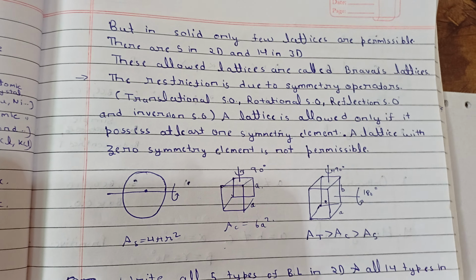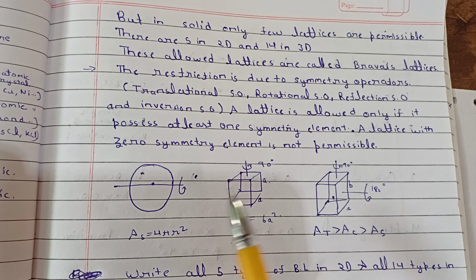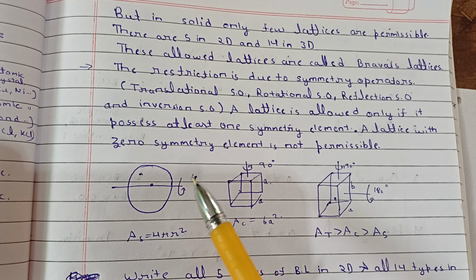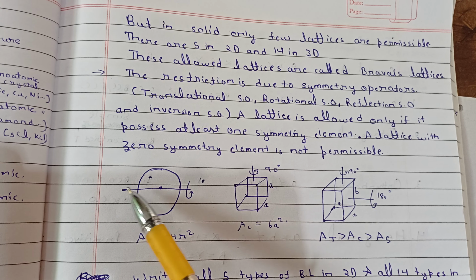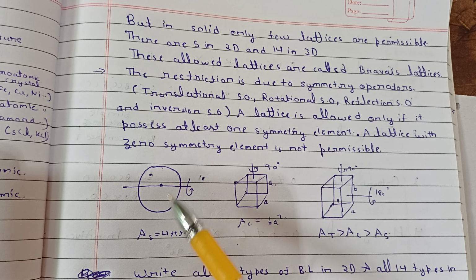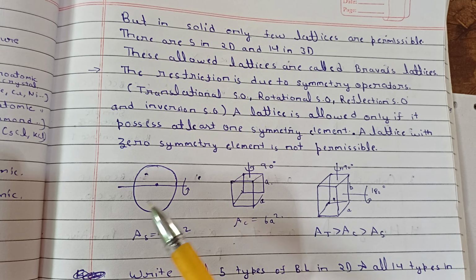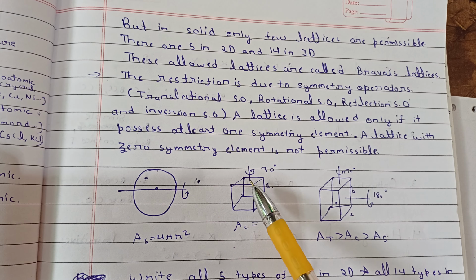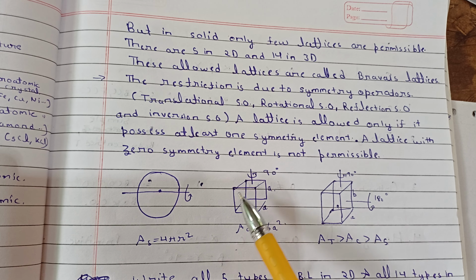Less symmetry will lead to less possibility of that structure. What type of symmetry are we talking about? If you have a sphere and rotate it about an axis, there will be no difference in the shape. But a square has 90-degree symmetry, meaning after 90 degrees it comes to the same position.